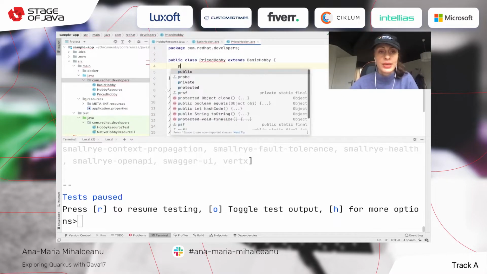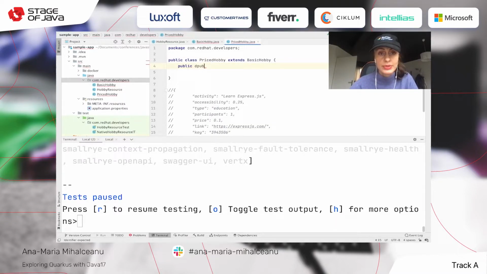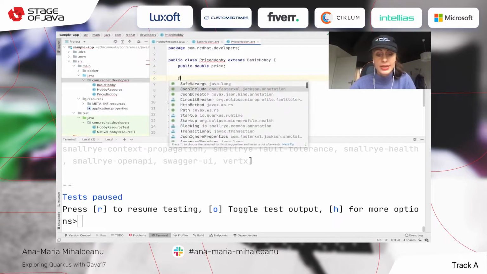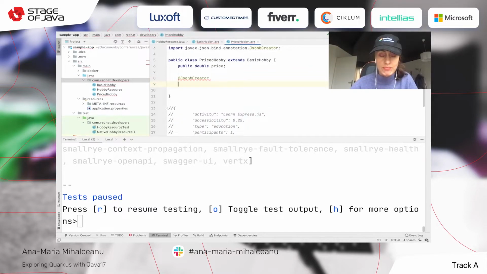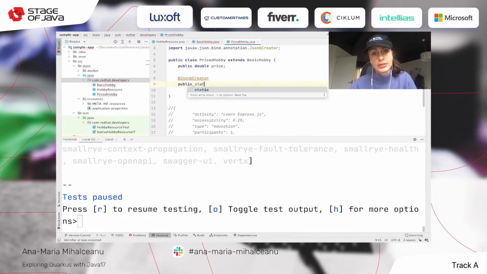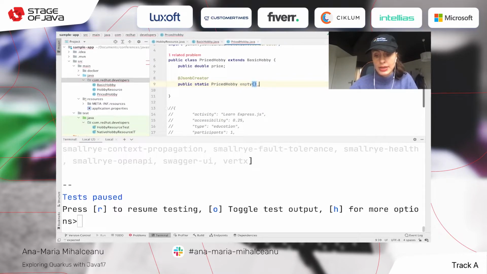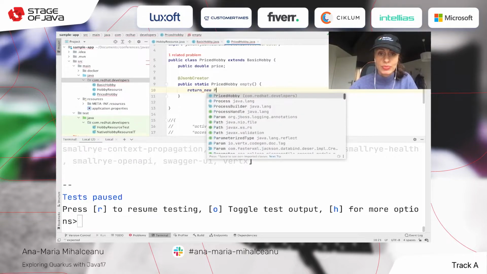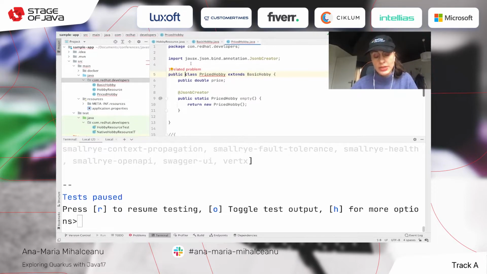As you might imagine, it has public, not string, but a double, because price is a double. And again, a JSON creator. And here we need to say public static priced hobby empty and return priced hobby. And now this class has a problem, meaning it needs to be defined as either final, sealed, or non-sealed.